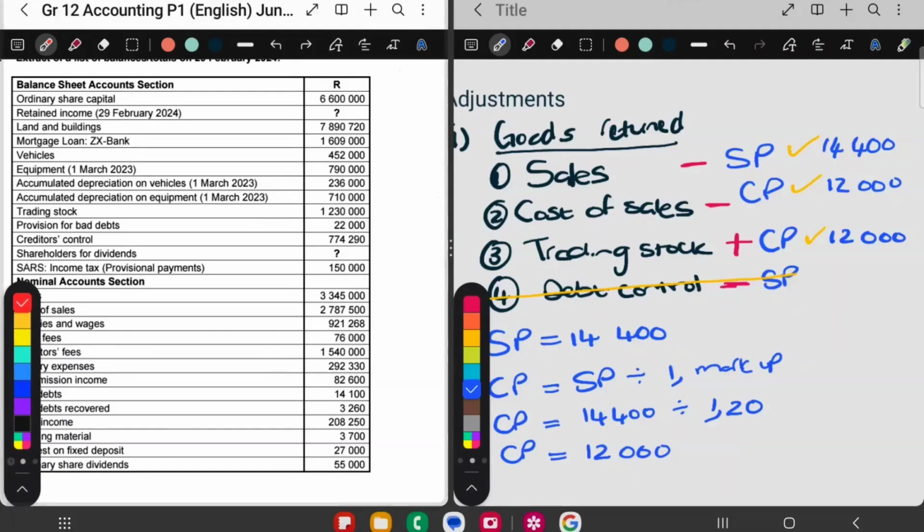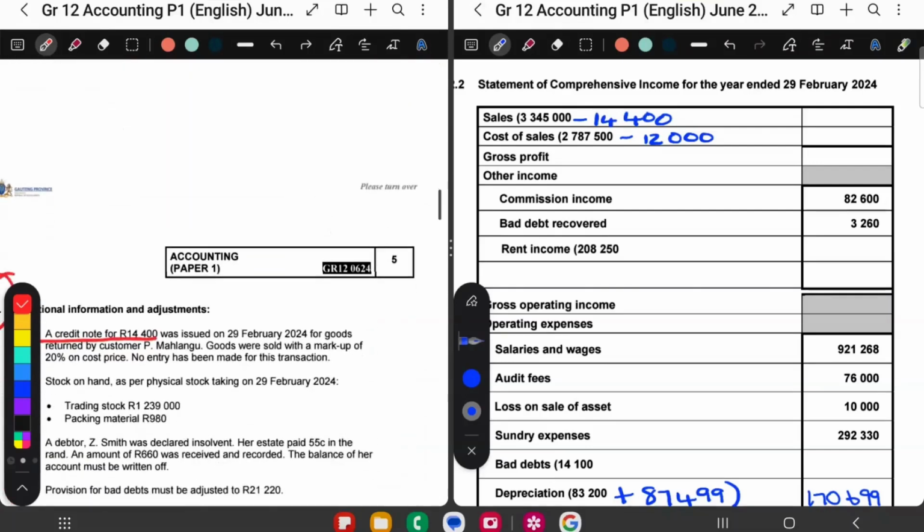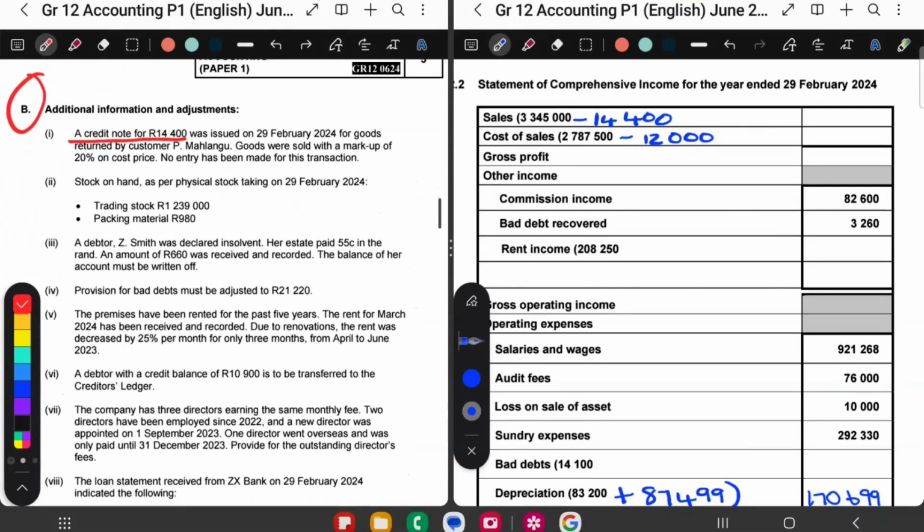No entry has been made, eh? So here by trading stock, it says plus 12,000. I'm going to add that on my question paper. For sales and cost of sales, I'm going to minus 14,400 from sales, and I'm going to minus 12,000 from cost of sales. So that was adjustment number 1.